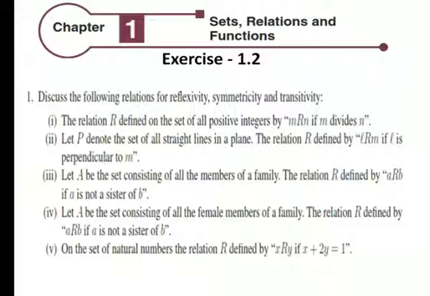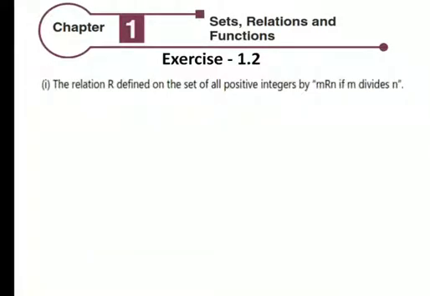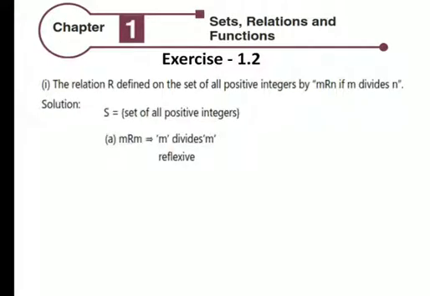First question, discuss the following relations for reflexivity, symmetricity and transitivity. First one, the relation R is defined on the set of all positive integers by m R n if m divides n. Solution: S equals the set of all positive integers. m divides m, so it is reflexive.